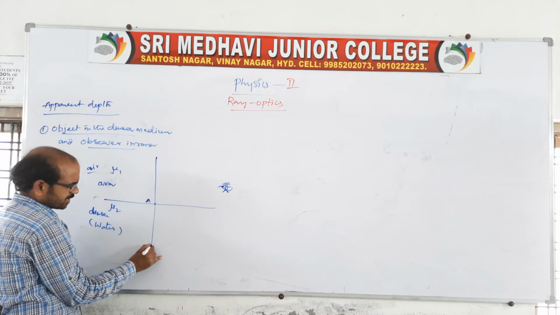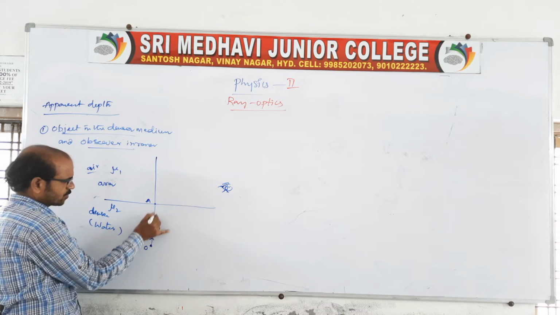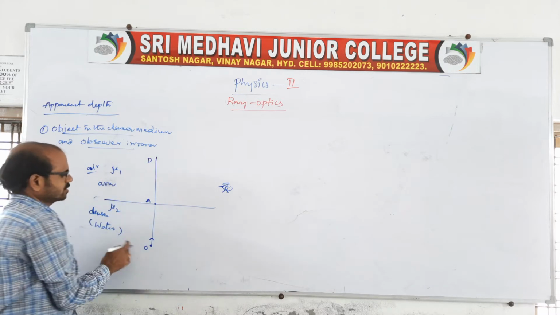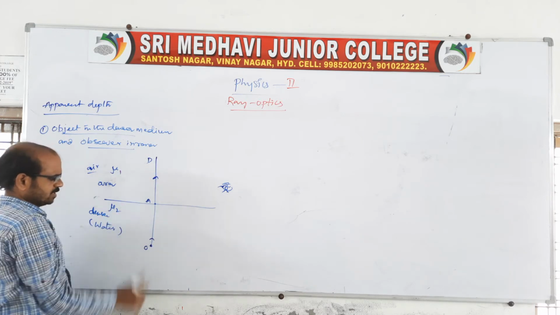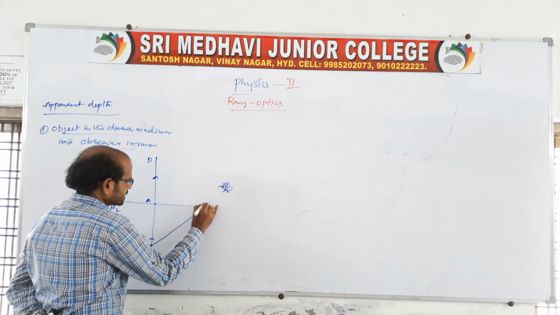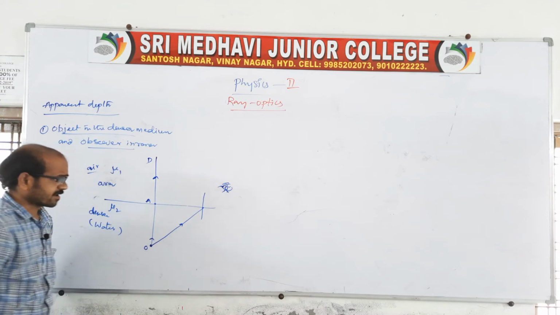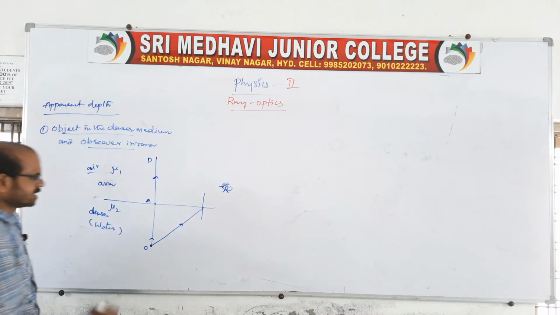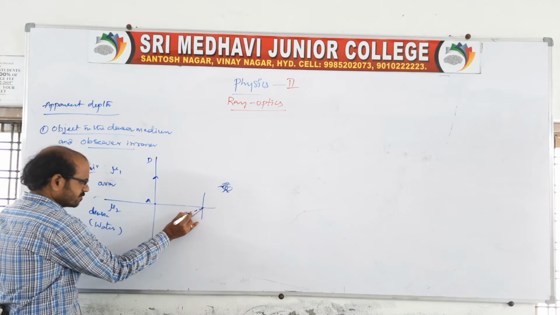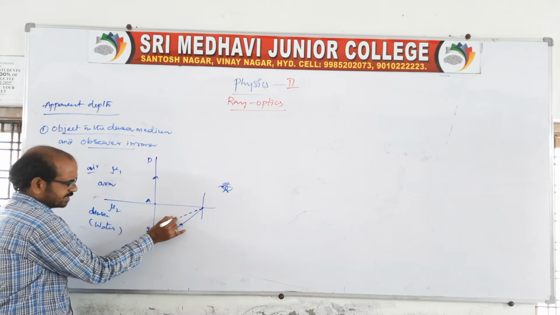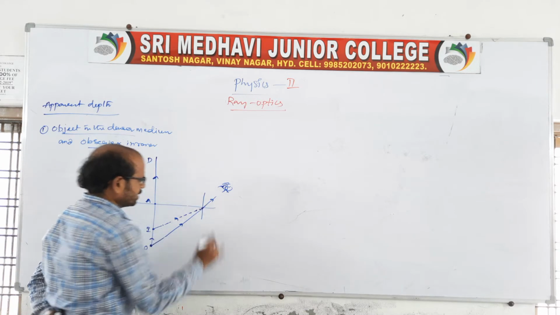Suppose the object is at point O. The ray which goes along the normal OA, say to D, goes straight, but rays will go in all directions. Then take another ray which is incident obliquely. This is the ray of light which the observer observes when the object is in the denser medium, so the image will be shifted up. There may also be rays reflected back, and the image is observed like this.